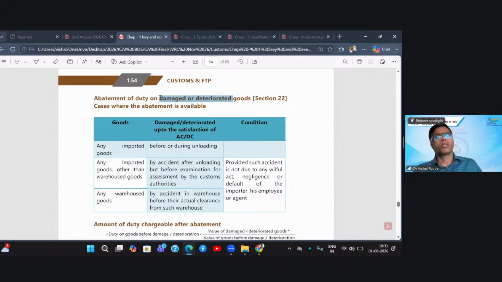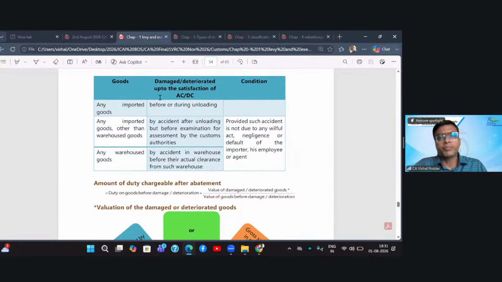So let us say you imported some natural products, some fruits, and because of long travel and storage time, some of the, let us say, mangoes which you have ordered and imported have started deteriorating. Now you know that these will not fetch you the complete value. Now, when any such thing happens, again, what is the condition?